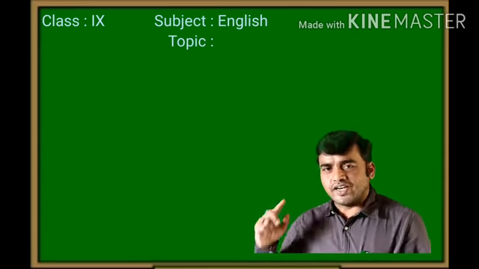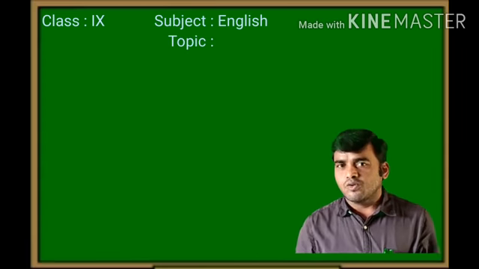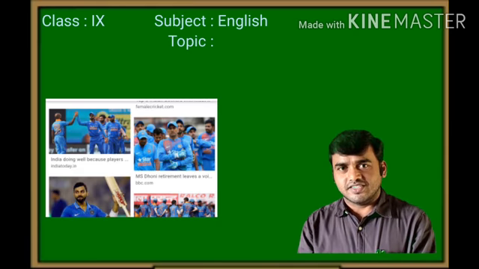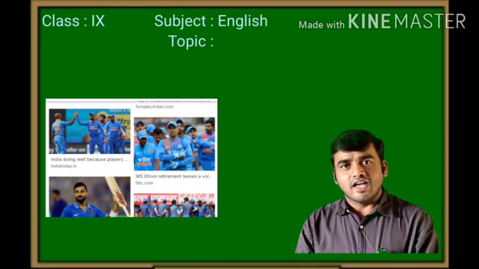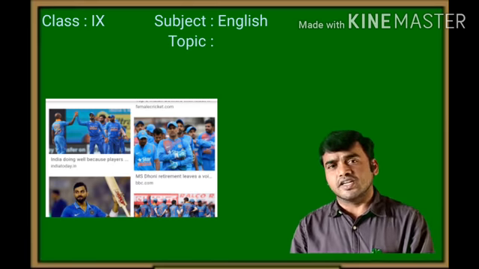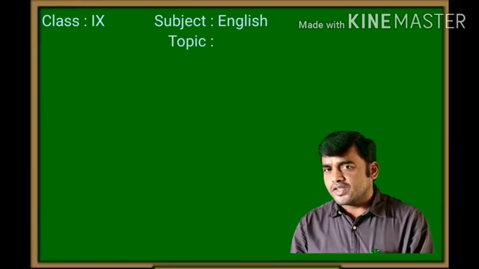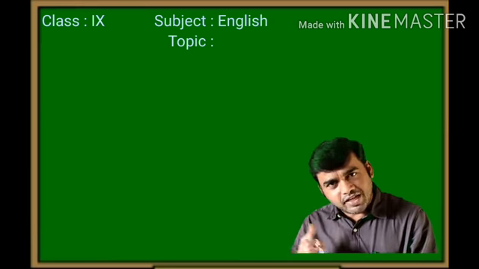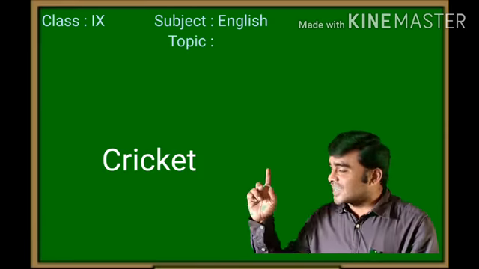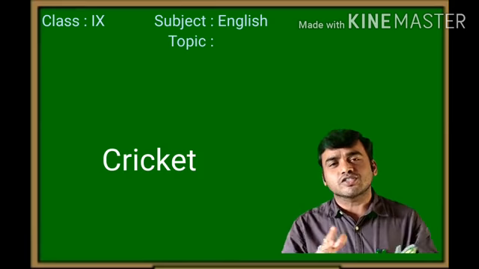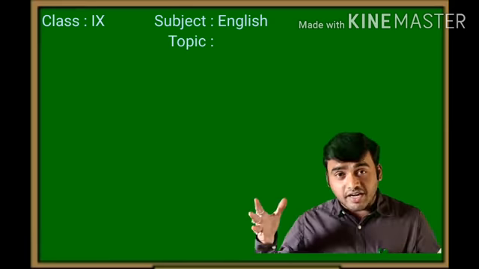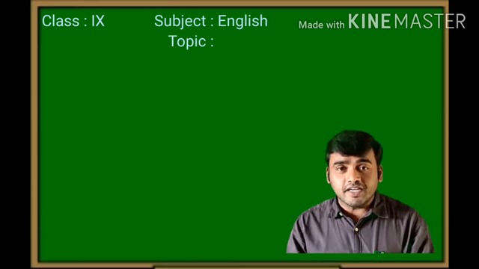Before that, children, what have we seen just now? Who are these persons, children? Very good. These are all great personalities of the country. Could you name the game they represent? Definitely, they represent cricket. These are all the great icons of the cricket team, children. These are all great players of the Indian cricket team.